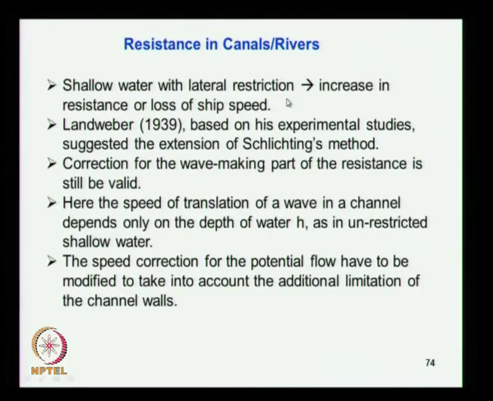Vessels designed for operation there should be able to operate at the required speed, for which you need to consider the increase in resistance due to the restrictions imposed by the water depth, that is, the shallow water, and also the effects coming from the boundaries of the canal or river. So these aspects also should be considered.